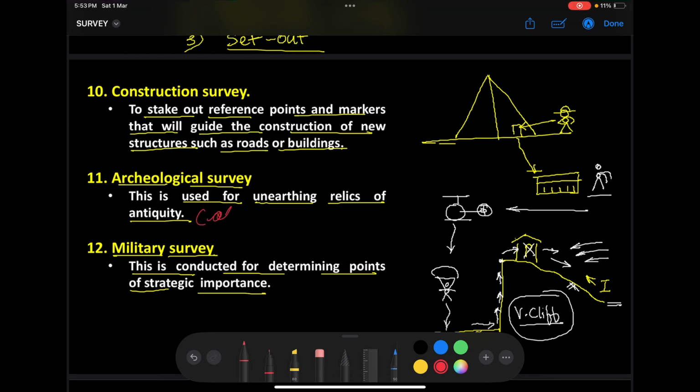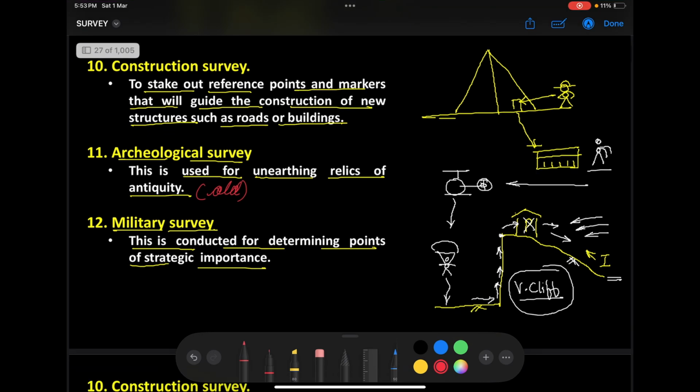So it is something representing our ancient past, and you cannot put a price tag on it. It is an invaluable material. That is what we call a relic of antiquity: an object that represents our ancient past, which is invaluable for our human history. What the archaeological department will do is try and unearth it. They will find a particular site, isolate the site and keep on digging until they come up with something like this.